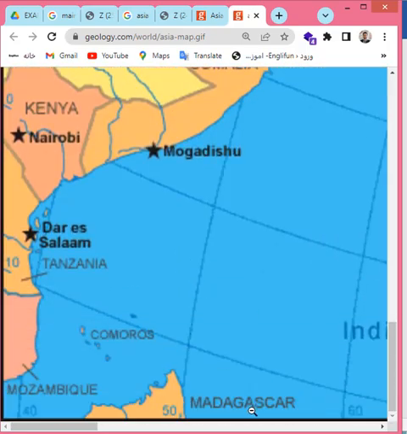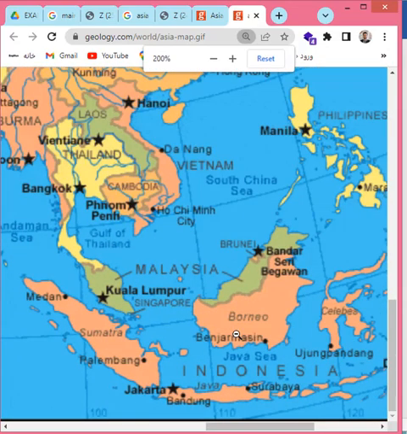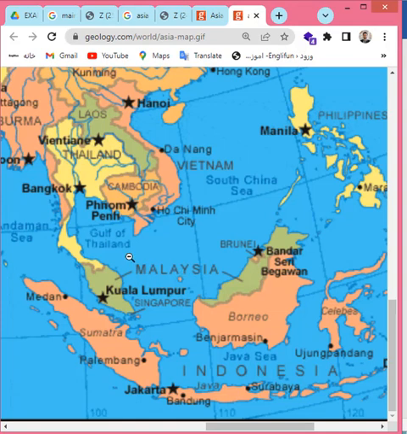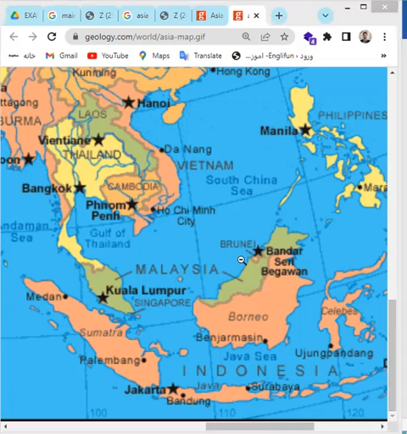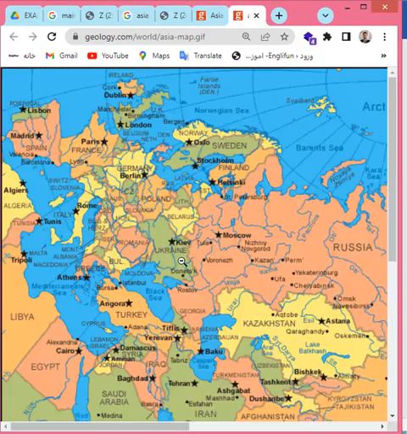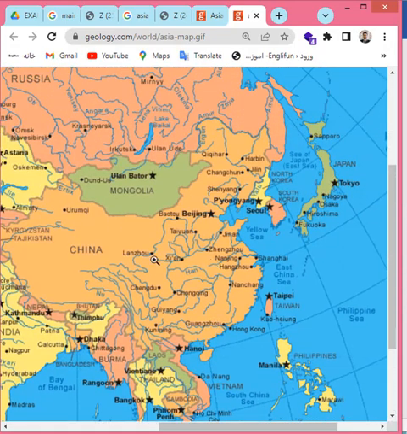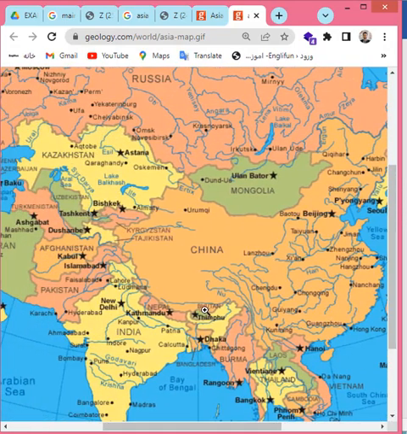Let me just zoom on it. Here it is. Look, it's located here. Then on top of Indonesia, we have the Malaysia country, colored in green. So if we zoom out here, we can see these countries of China and India, which are fairly big.